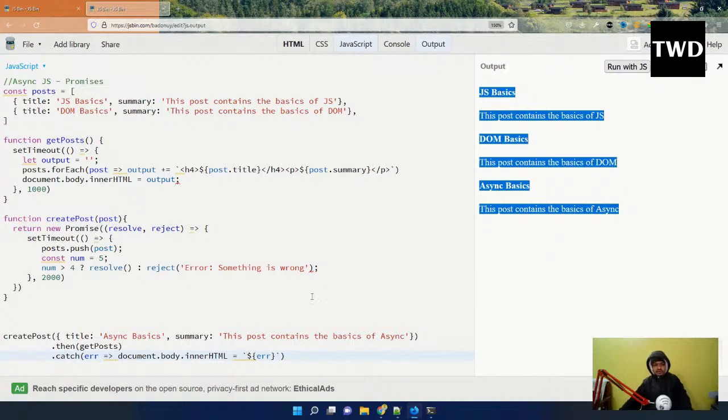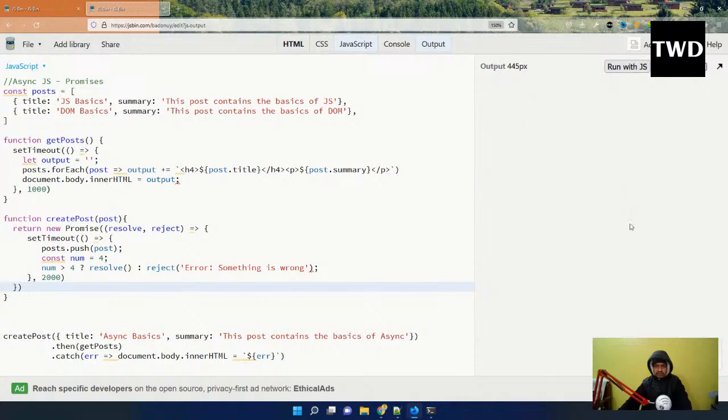So this is how promises work. Now let me make it 4. When resolve was sent, the then block was executed. But if reject is sent, as in this case where 4 is greater than 4 is not true, the reject will be sent. Whenever reject is sent, it is caught by the catch block. So again I will run, and it is caught by the catch block, and it says error, something is wrong. That is how it works. Okay, so let me convert it back to 5.